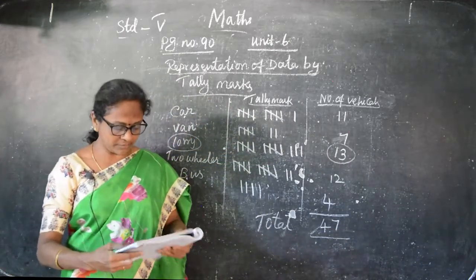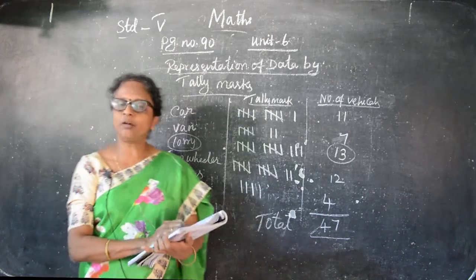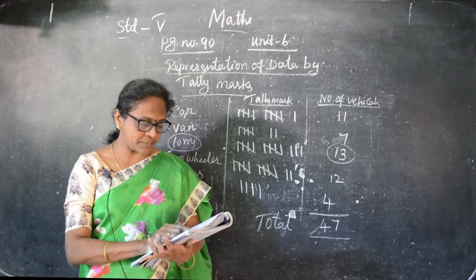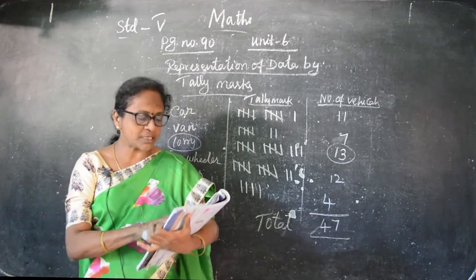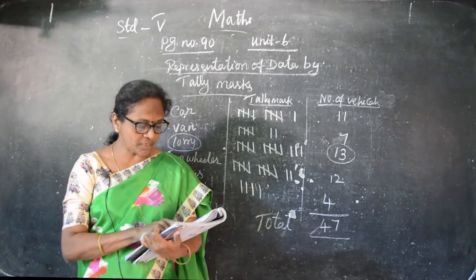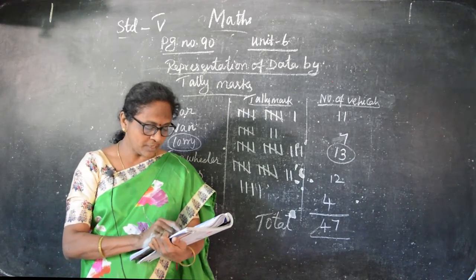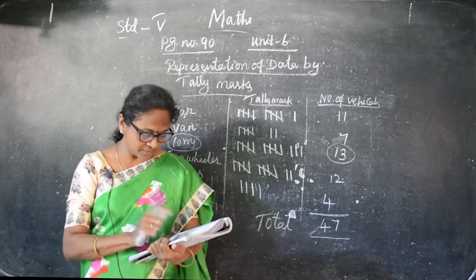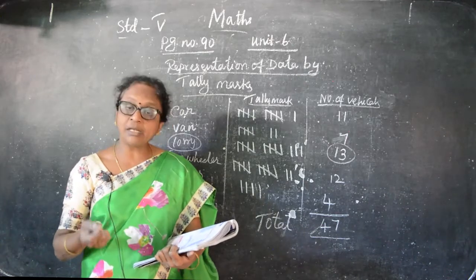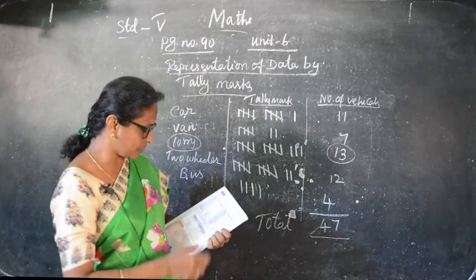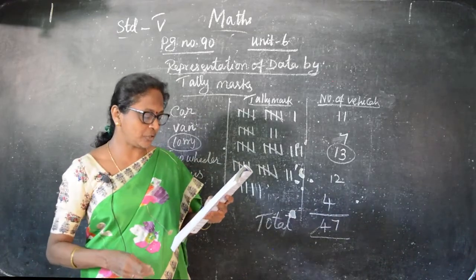Now here they have given an example of information collected by Bala from 20 students. Some of the children like chocolate, cake, biscuit, banana, everything. So how many students like chocolates? 11 students. And how many children like cake? 12. Biscuit is 13. And chocolate is 14. And banana is 16. And biscuit is 17. And chocolate is 20. So totally they have given chocolate, cake, biscuit, apple, and banana. So everything they have given. So how many children like chocolates? 11 children like chocolates.